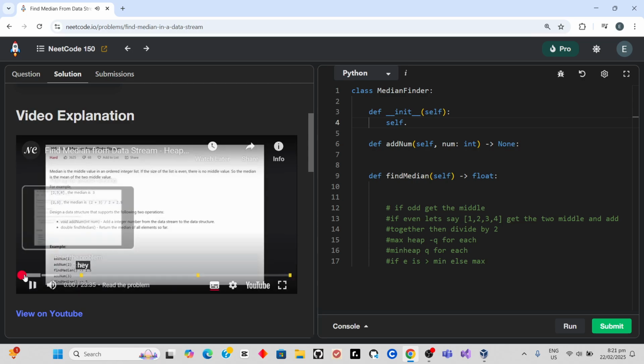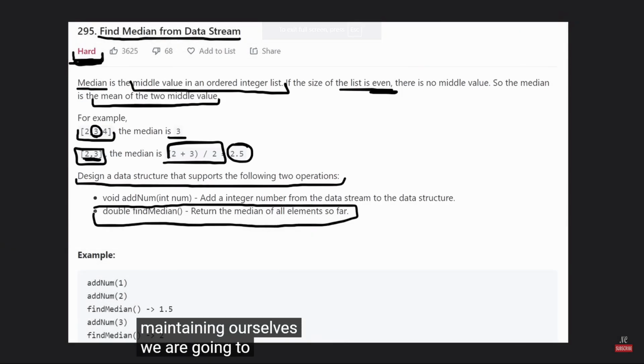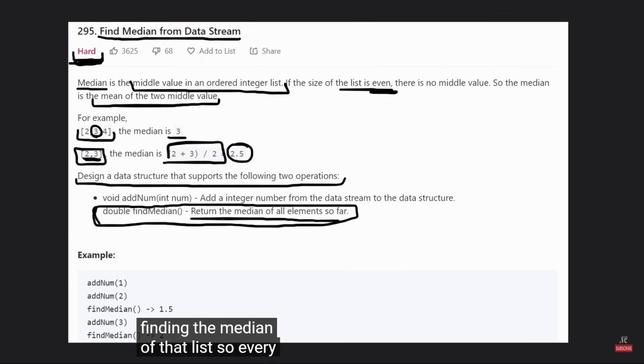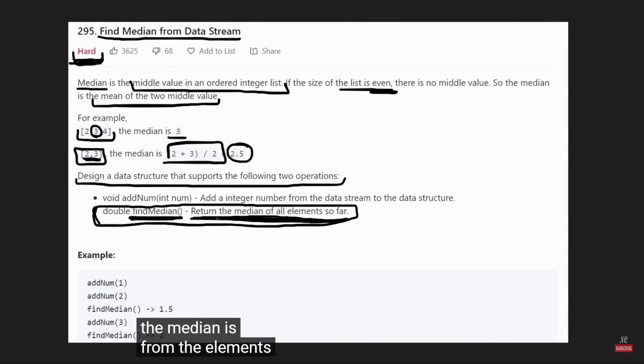From that list of numbers that we're going to be maintaining ourselves, we need to constantly be finding the median of that list. So every time this function find median is called, we have to return what the median is from the elements so far. So this is just an example.